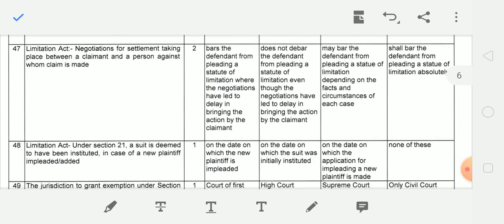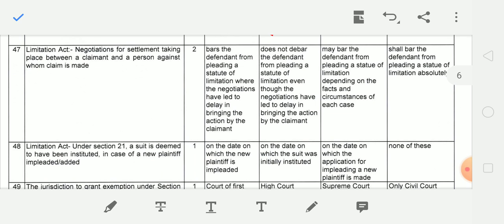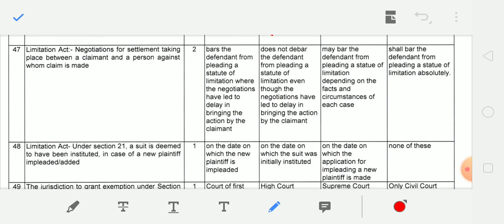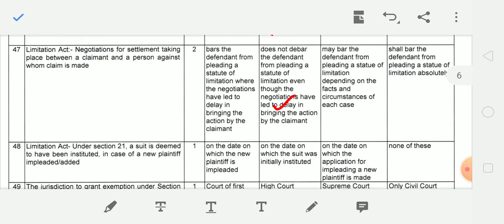Next question: negotiations for settlement taking place between the claimant and a person against whom the claim is made do not debar the defendant from pleading the statute of limitation, even though the negotiations have led to delay in bringing the action by the claimant. This is relating to the Limitation Act.